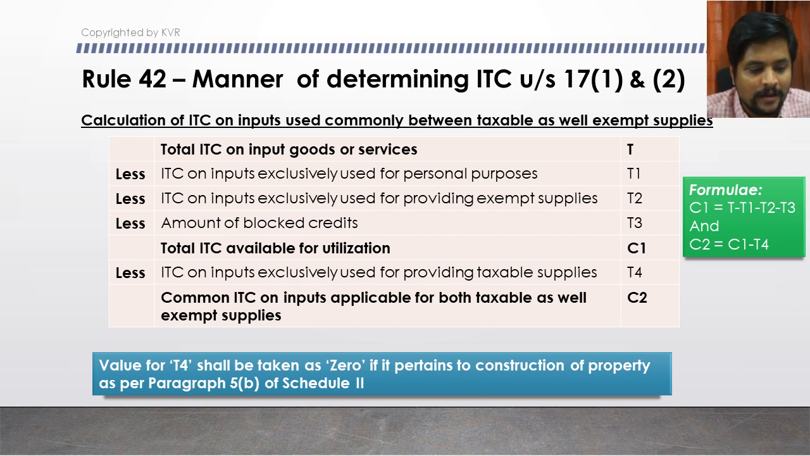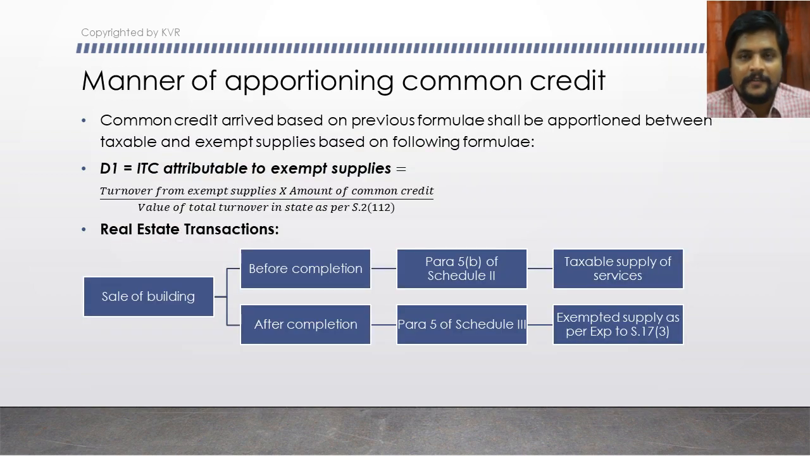Okay, next, the common credit arrived at based on the previous formula. We have arrived at the common credit by applying the formula. Then that common credit has to be apportioned between taxable and exempted supplies based on the following formula. The previous formula which we have done, you can call it step 1. Step 1 is arriving at the common credit. Once we arrive at the common credit, we have to apply one more formula. This formula you can call step 2. This formula has to be applied on the resultant amount of the previous step.